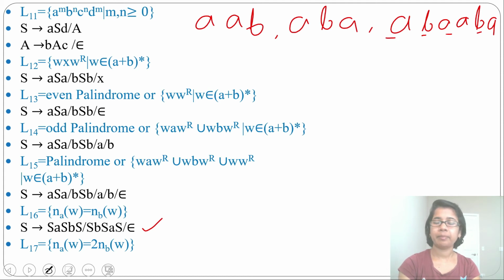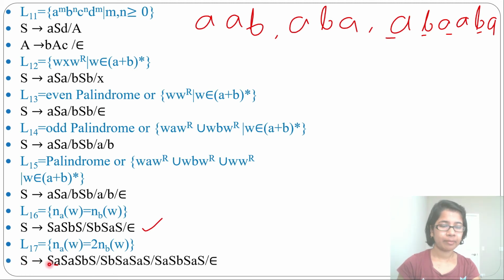However many times B is present, the number of A should be 2 times that. Let's write the grammar for this. From S you can derive S A S A S B S, or S B S A S A S, or S A S B S A S, or epsilon. The number of A is 2 times the number of B.